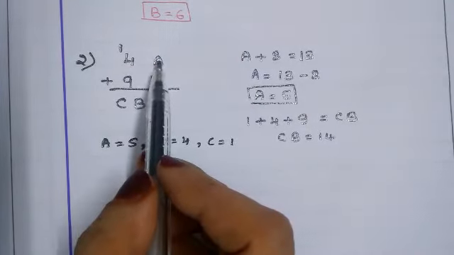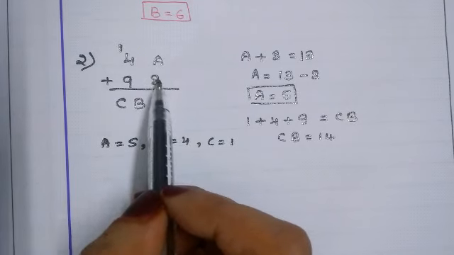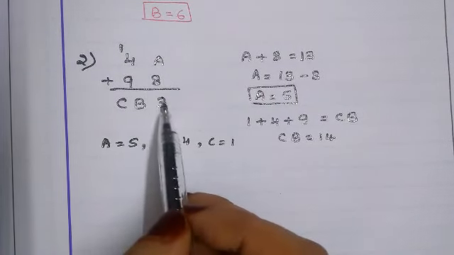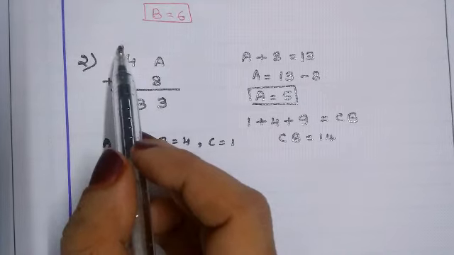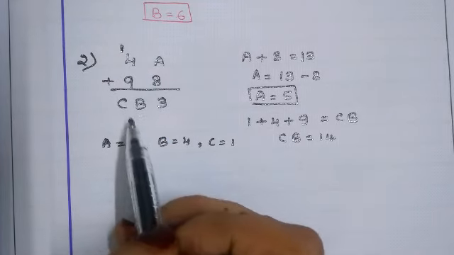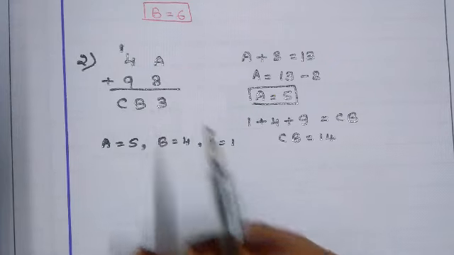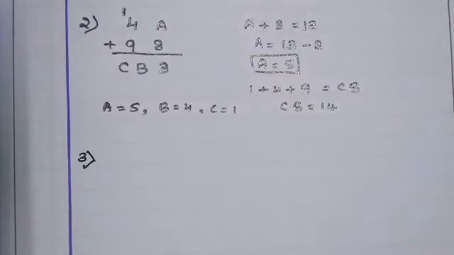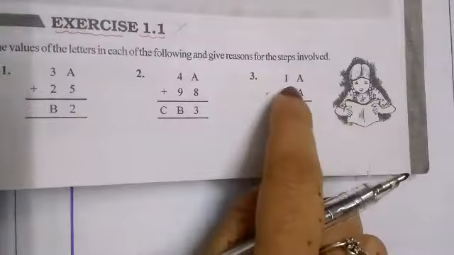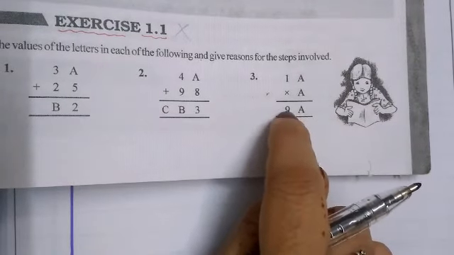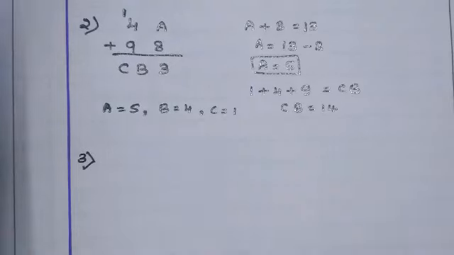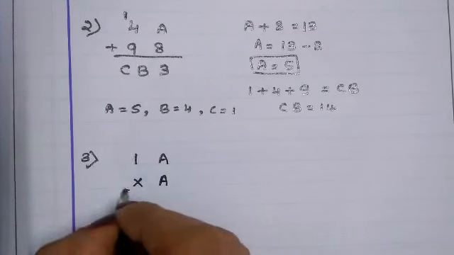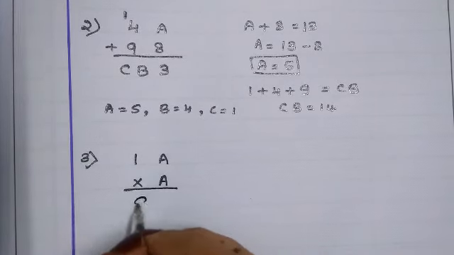Okay, you can see here if we put value 5, A is equals to 5. 8 plus 5 13. 3 here, carry 1. 9 plus 1 10, 10 plus 4 14. So 1 4 5 will be the value. Now the third question is 1A into A, which is equals to 9A. Okay, I'll write 1A into A is equals to 9A.